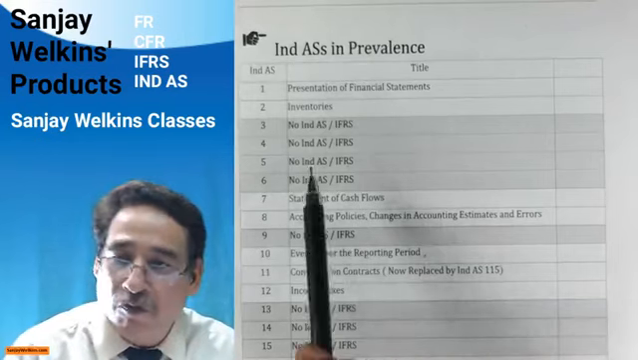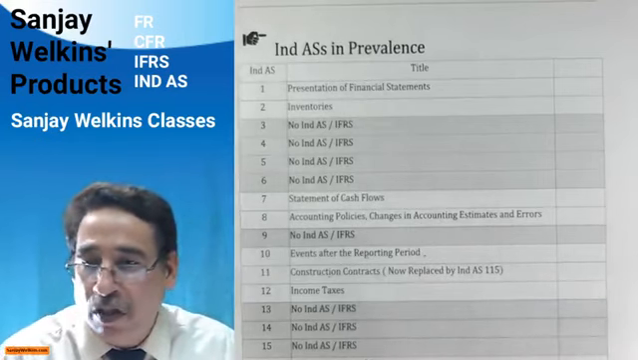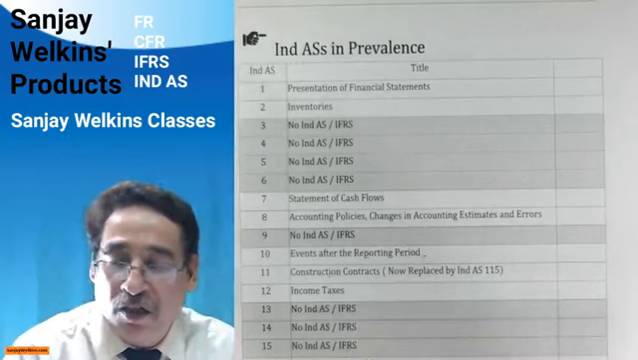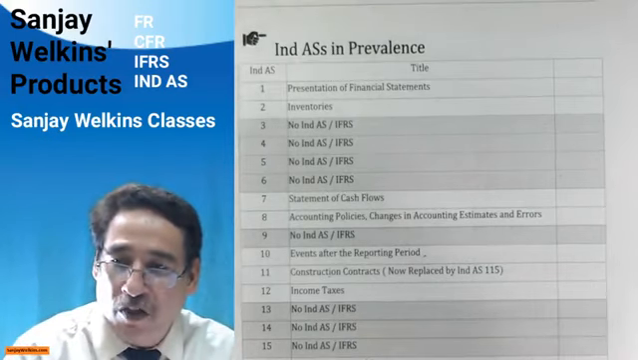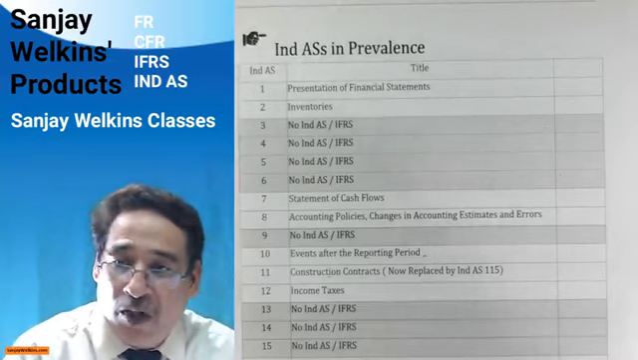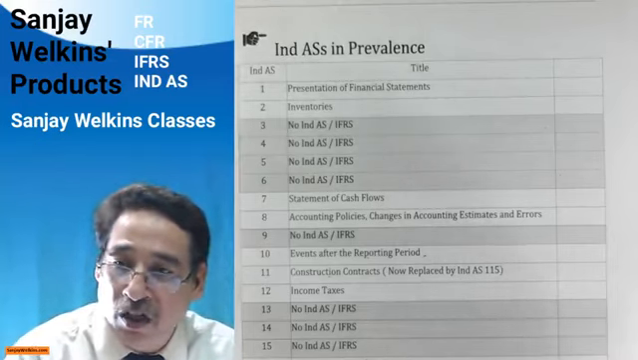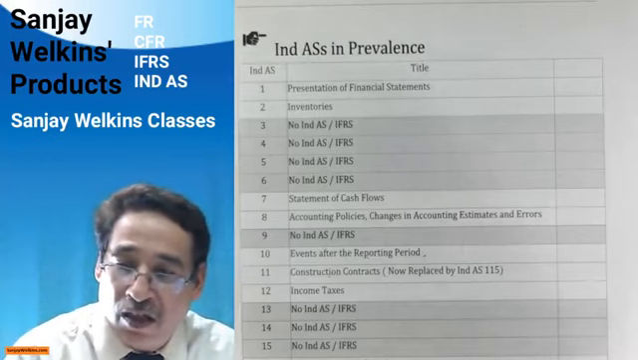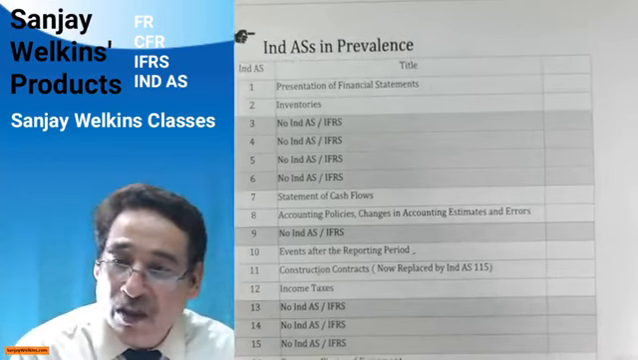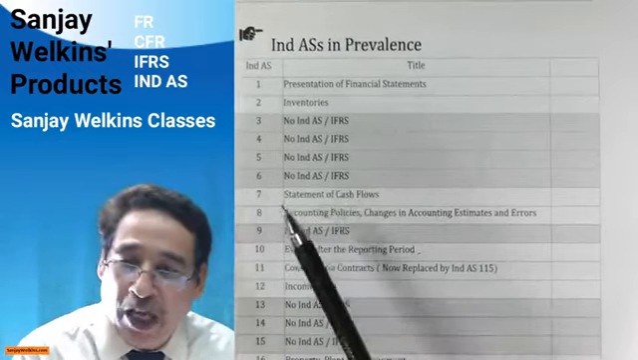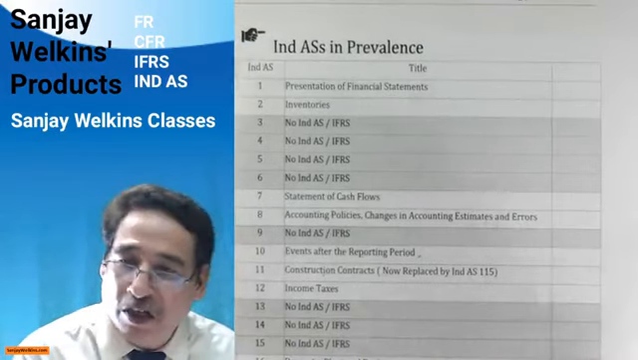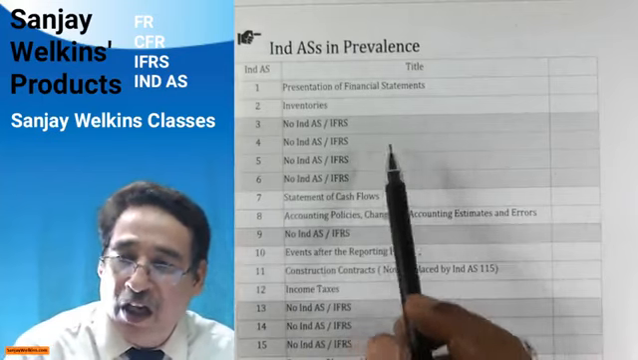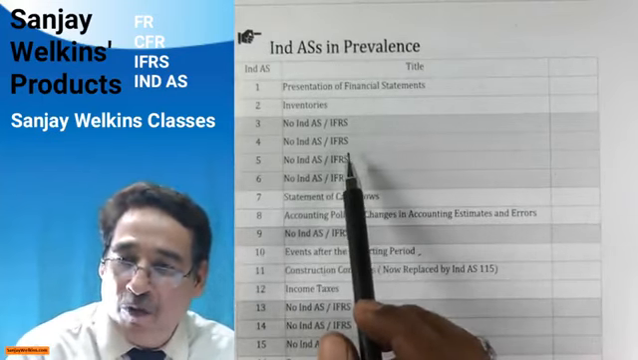So here we go. The first one, as you can see, is the presentation of the financial statements. Needless to add, it is very much a part of the syllabus. Then inventories. However, I was very surprised when one student tossed a question: sir, you didn't do IND AS 3. My dear student, the fact is that neither IND AS 3, nor 4, nor 5, nor 6, these standards right now are not there. These spaces are blanked, reflected by a shaded area.